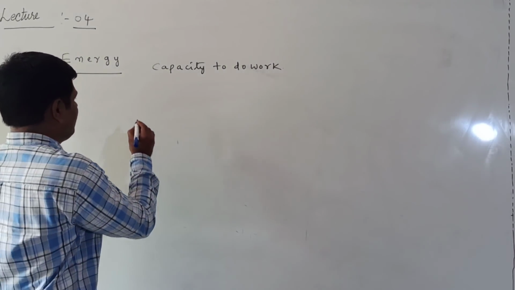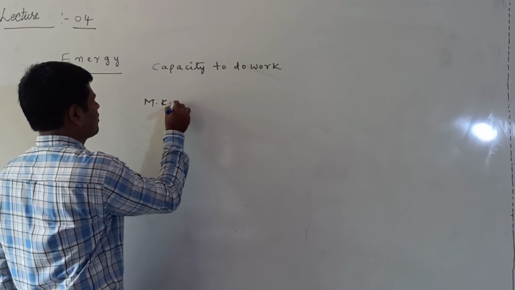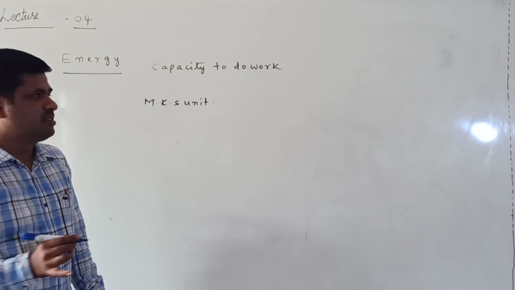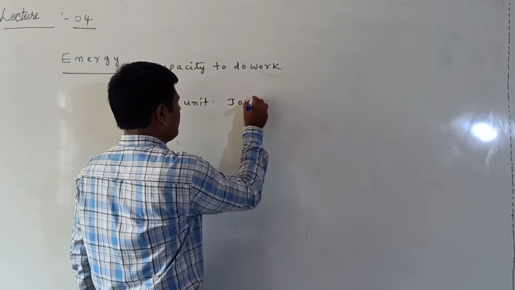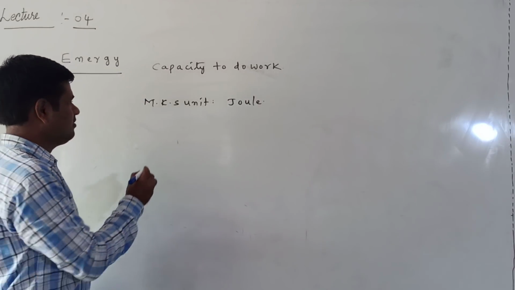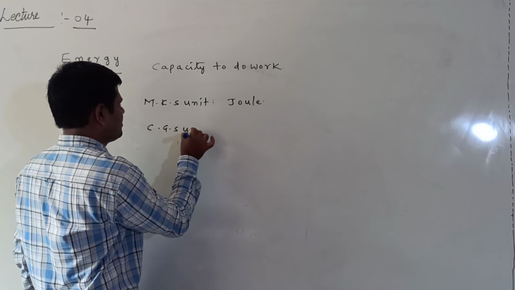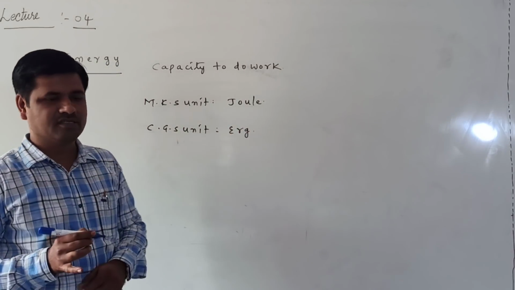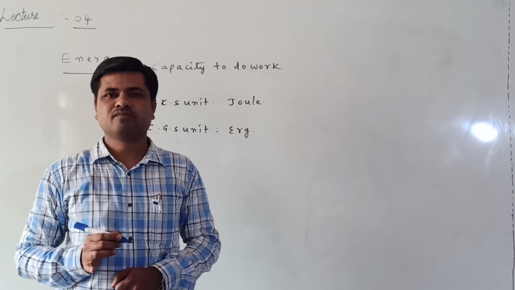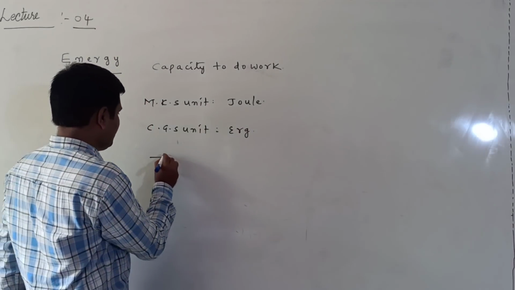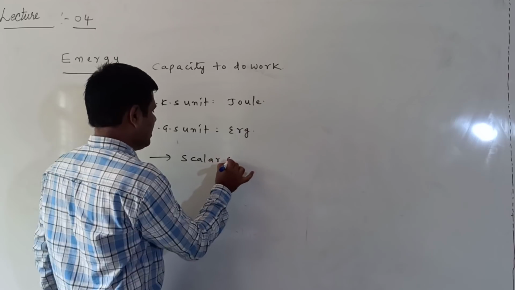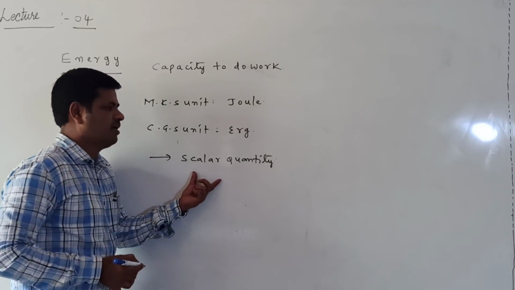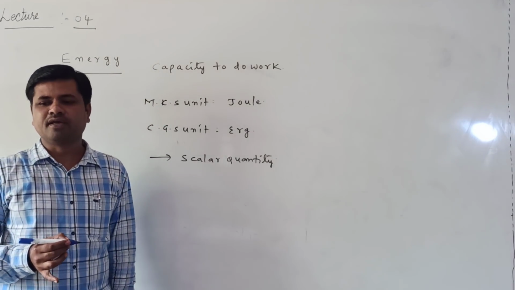So, first of all, what is the MKS unit of energy? The MKS unit is the joule. The CGS unit is the erg. Now, which kind of quantity is it? Energy is a scalar quantity. Similarly, work is a scalar quantity, and energy is also a scalar quantity.